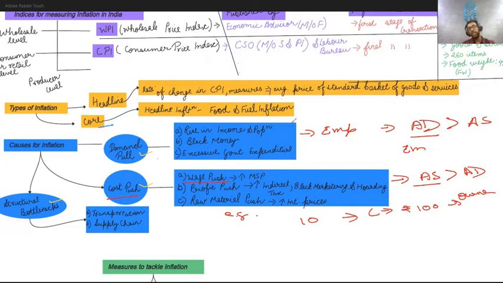Now the owner of the factory knows very well that if he increases the salary of the employees, what will the end result be? He has to adjust this increased money in the price of the product. So suppose the product was previously being sold at 200 rupees. Now because there is a hike in the salary of the laborers, this fixed cost would be added into the final price of the product.